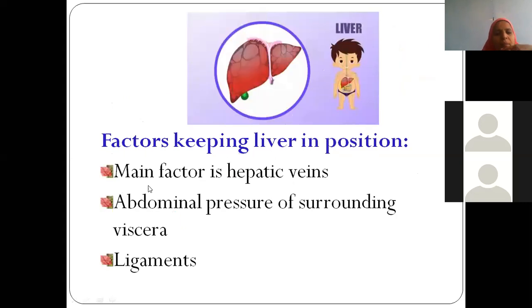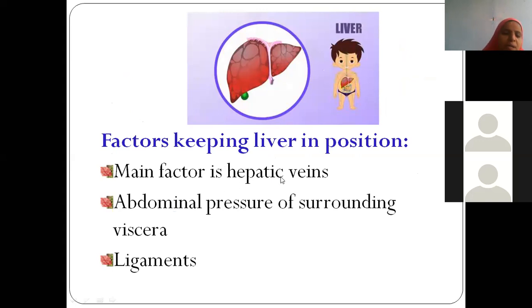Now see here, liver is kept well in position. It is not falling into the abdominal cavity. That means there are some factors which are keeping the liver in position, isn't it? The main factors which keep liver in position are the veins here. Those are the hepatic veins. Where are the hepatic veins opening? Hansraj, yesterday I told you.